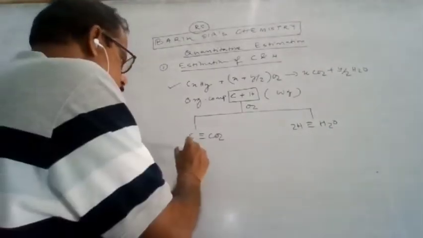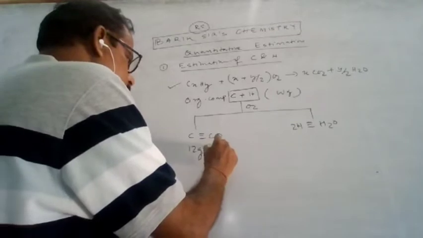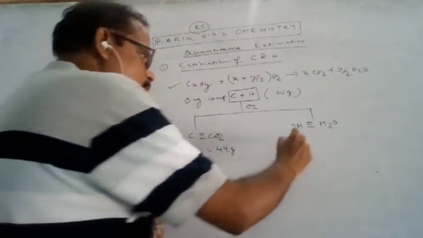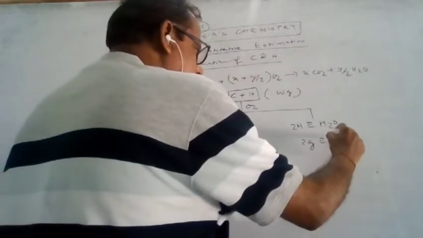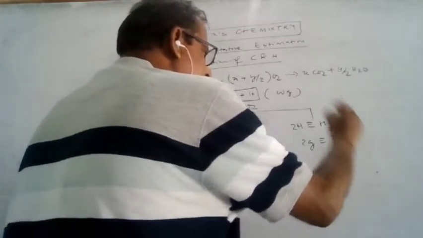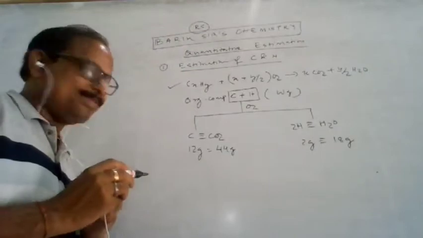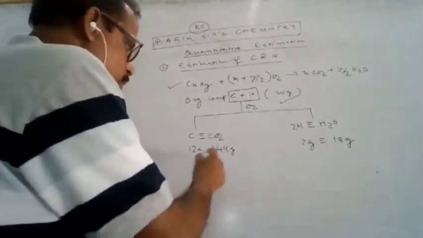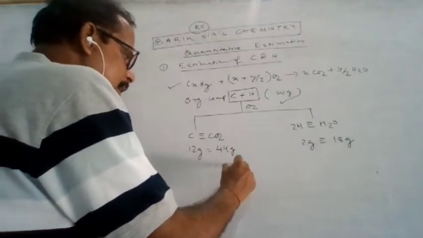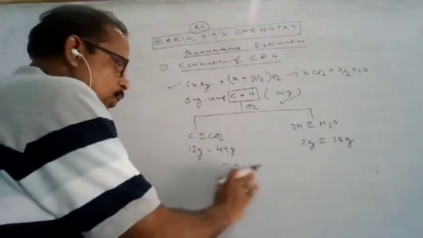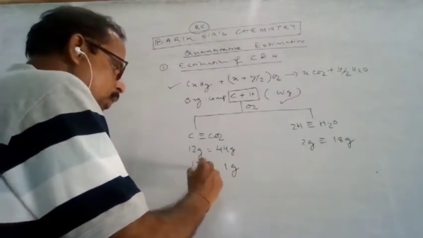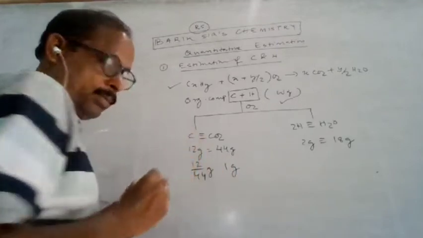So 12 gram of carbon is converted to 44 gram of carbon dioxide. And 2 gram of hydrogen is converted to 18 gram of water. Here W gram is the mass of the organic compound. Let X gram of carbon dioxide be formed. So 1 gram of carbon dioxide contains 12 by 44 gram of carbon.